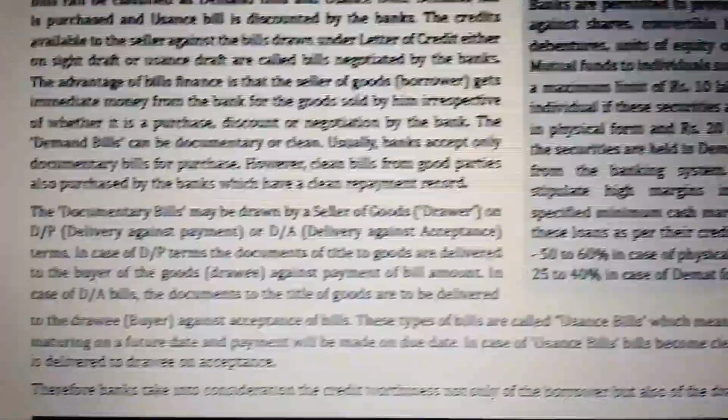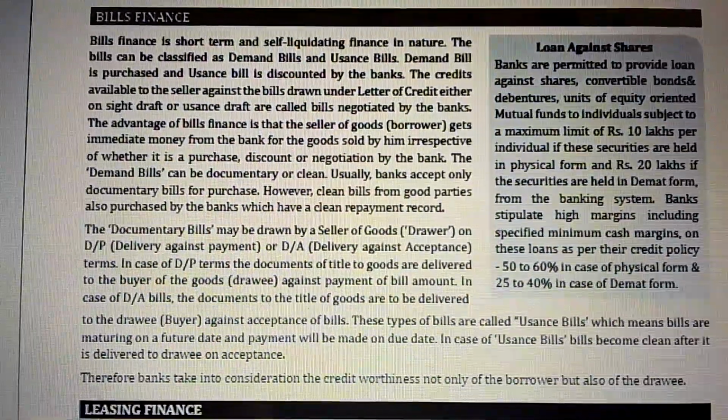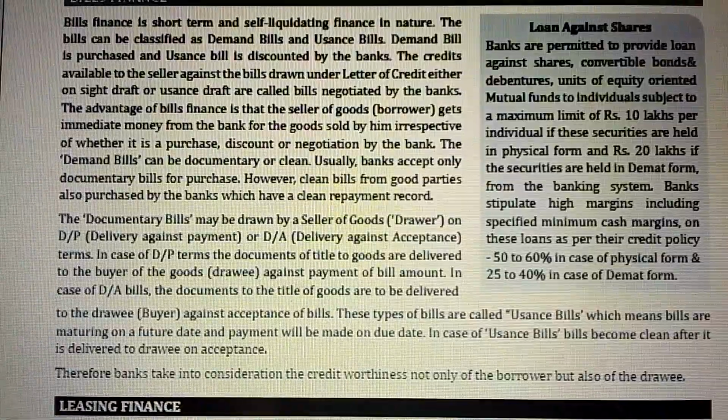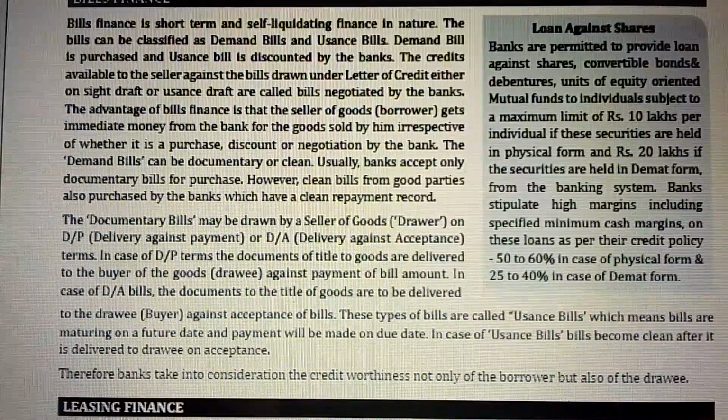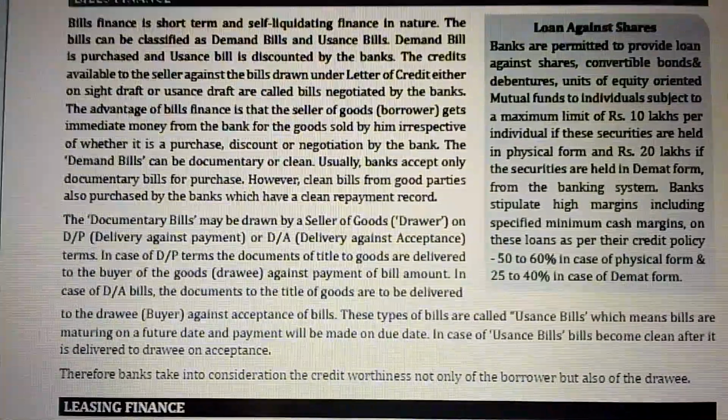All right, we were at bills finance. Now, documentary bills may be drawn by a seller with goods on DP (delivery against payment) or DA (delivery against acceptance) terms.